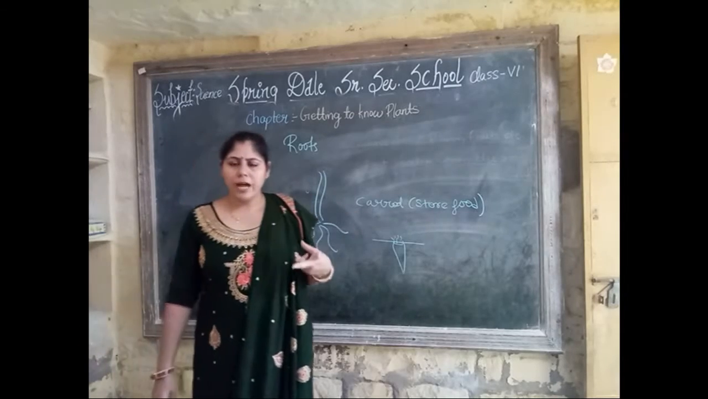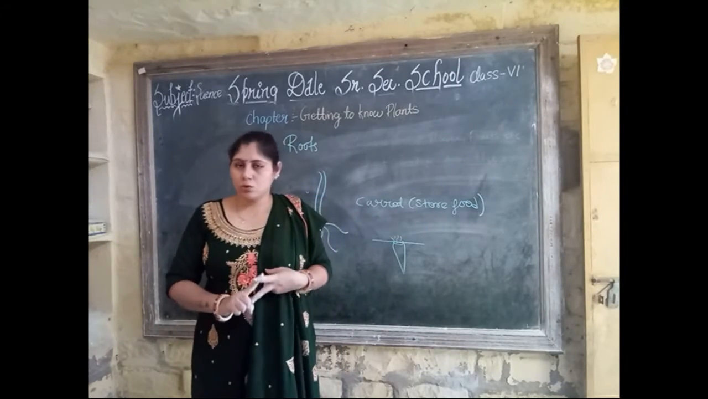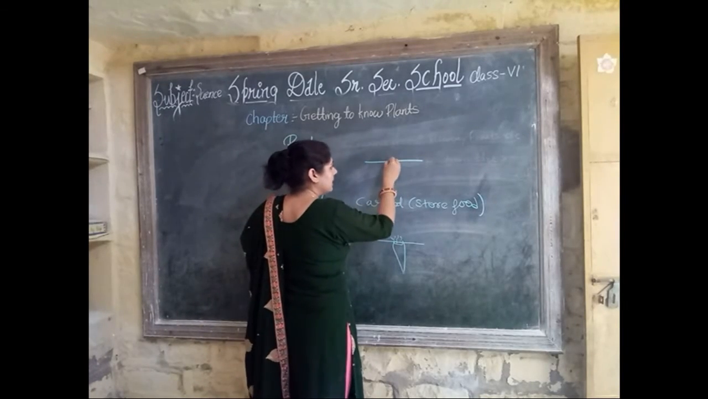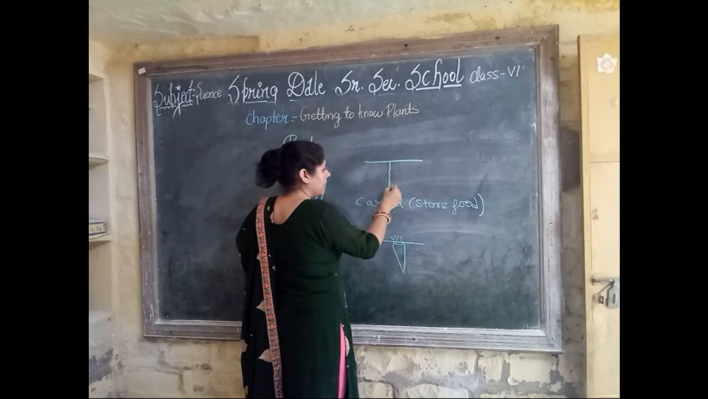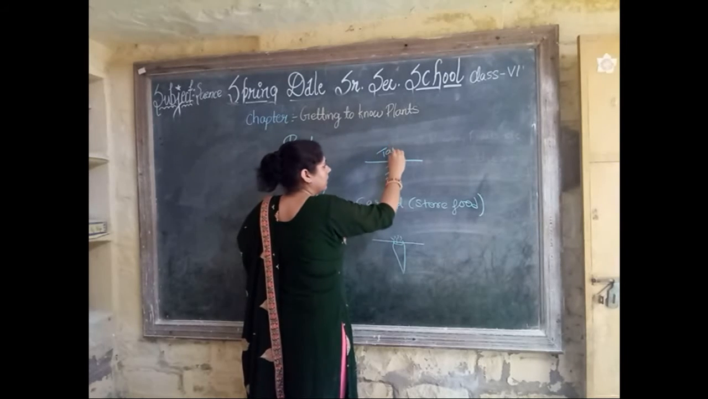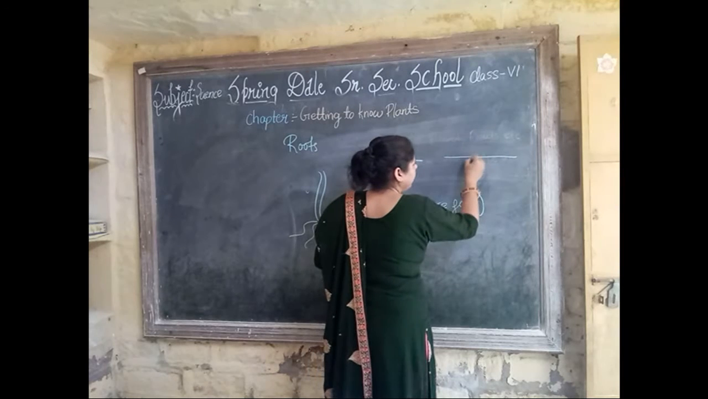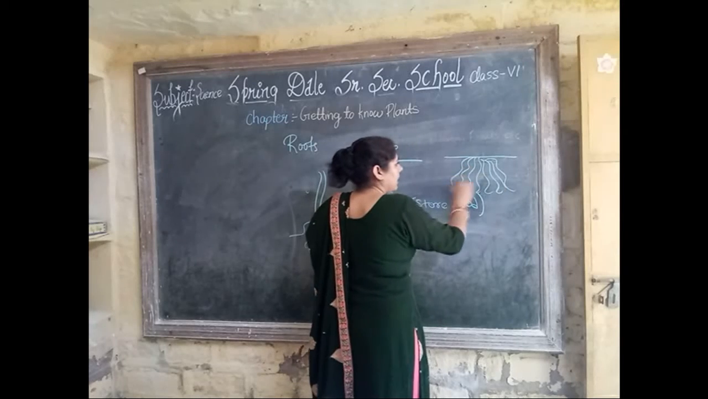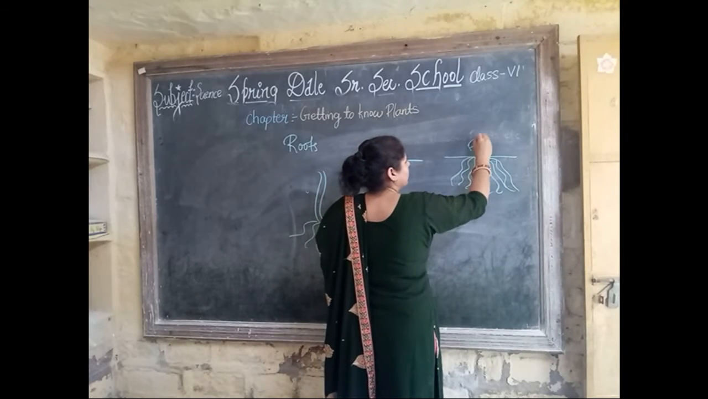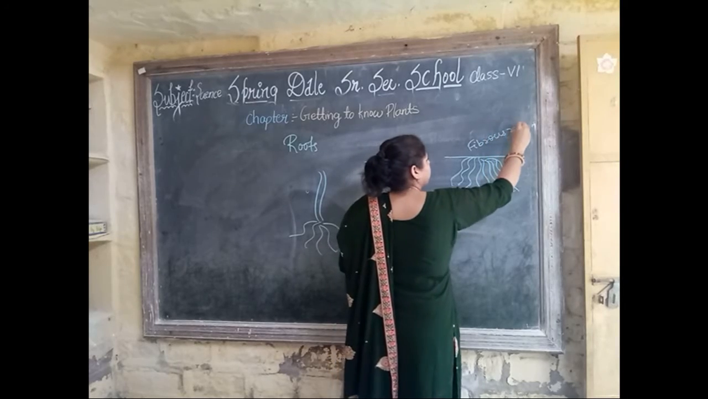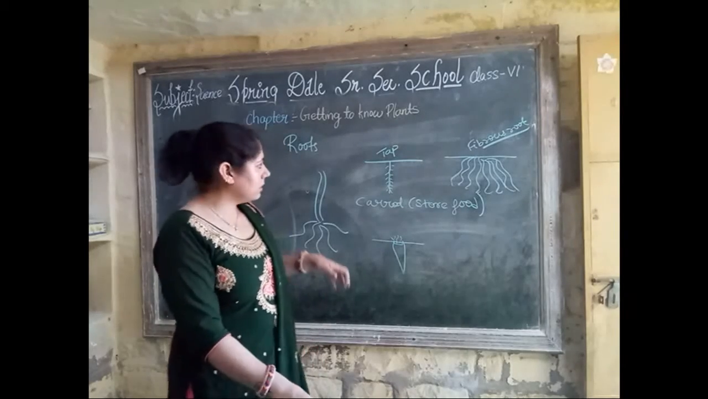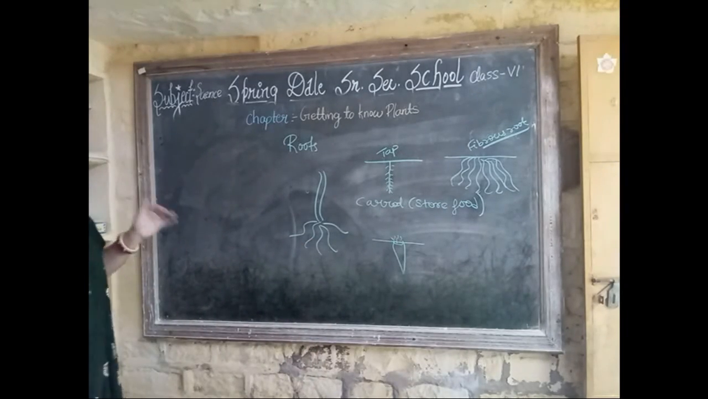There are two types of root, taproot and fibrous root. Taproot has a single main branch, and it has some small side branches like this. This is called taproot. Fibrous root has many branches, just like a mass. This is fibrous root.